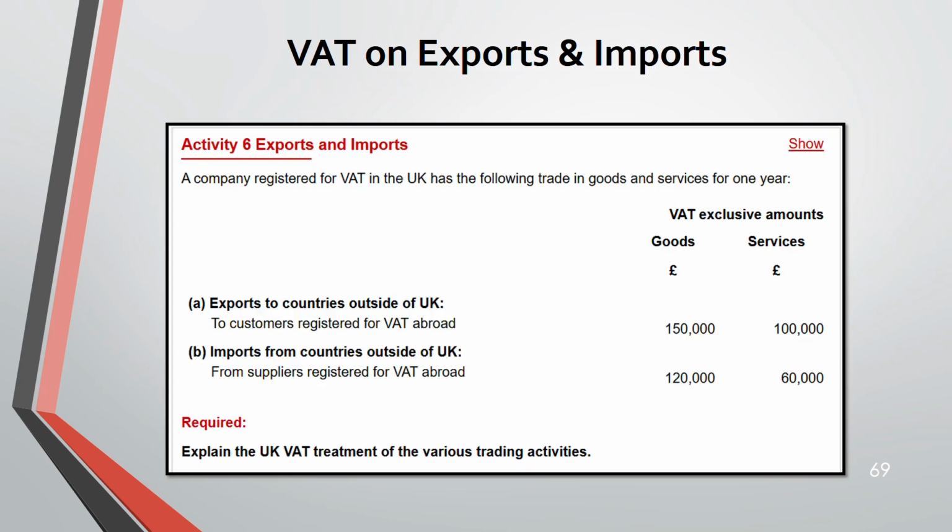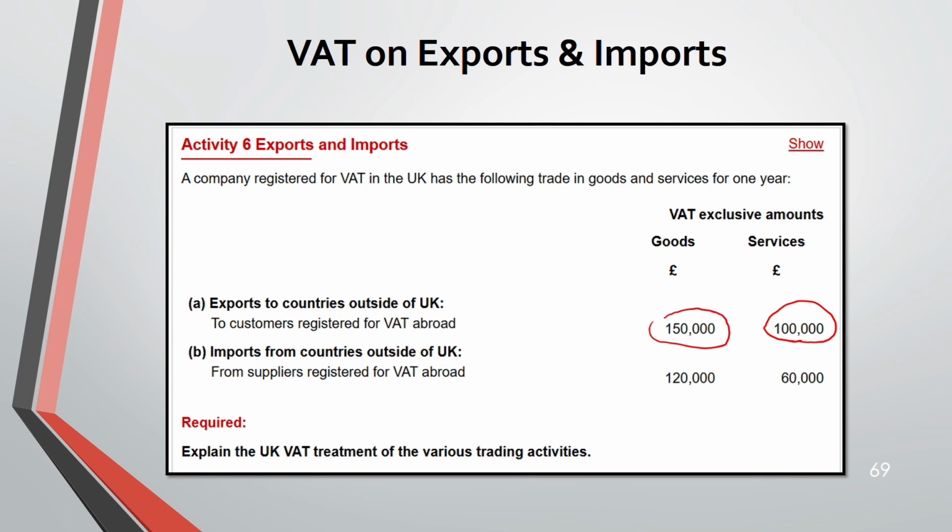Now, activity 6. You have goods and services. A is exports, B is import. Here you have to explain the UK VAT treatment for the various trading activity for both A and B. If it is export, this 100 is outside the scope of VAT, but this 150, it is export of goods.